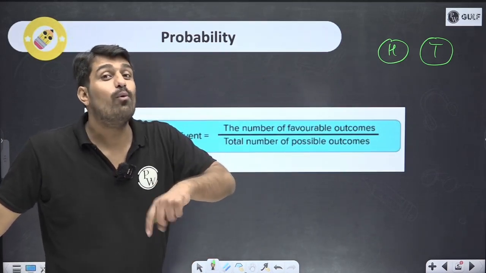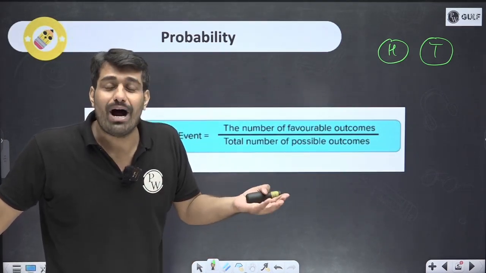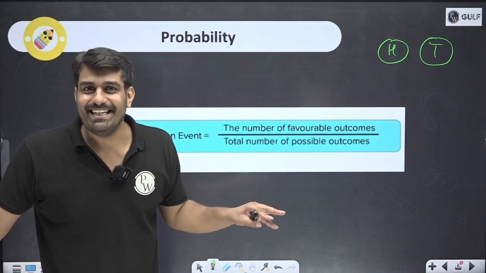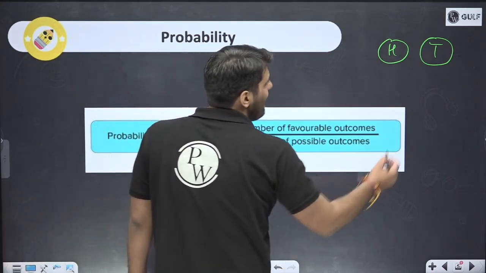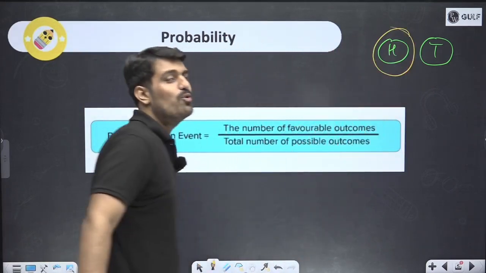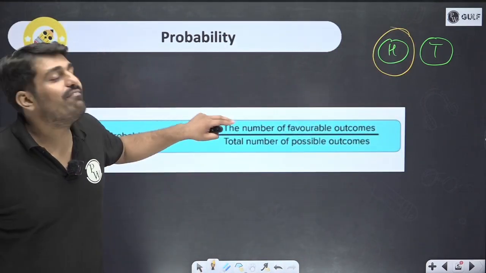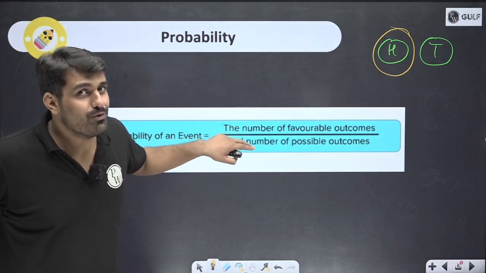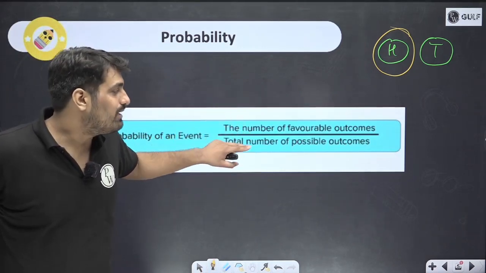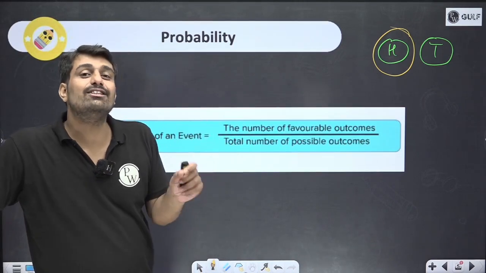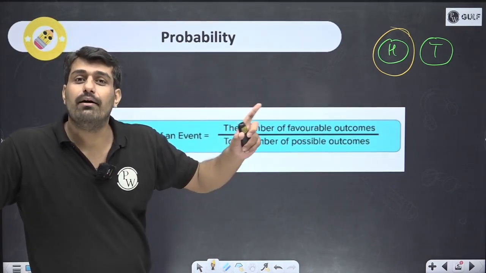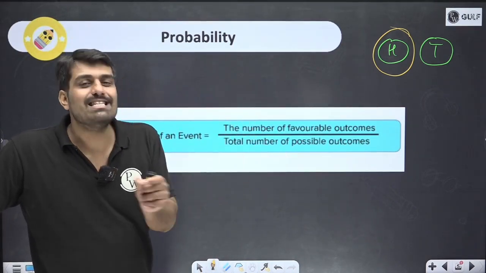What am I interested in? I am interested in winning. I want to win the toss. So let's say I called for head and head came out. Your favorable outcome, what you want, will be in the numerator, and the total possible outcomes will be in the denominator. So this is the theoretical case, and the experimental one we call empirical probability.